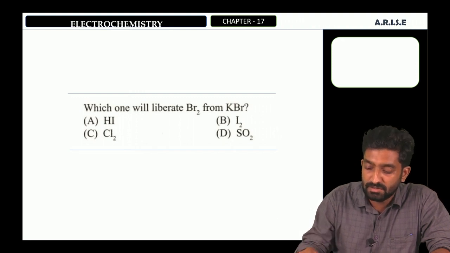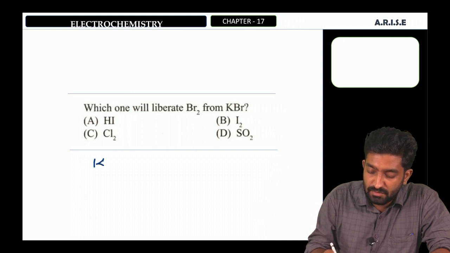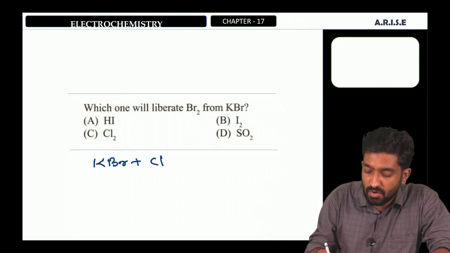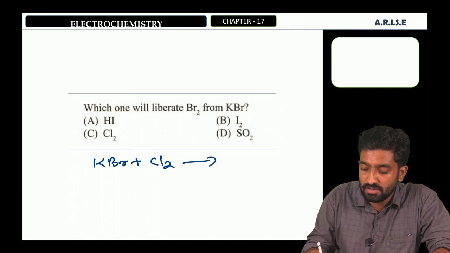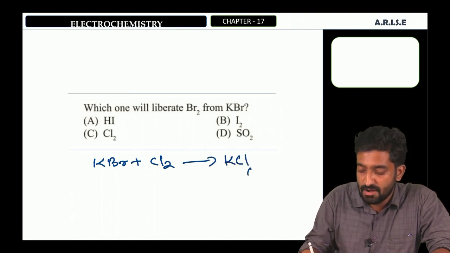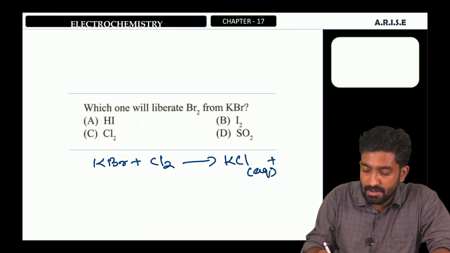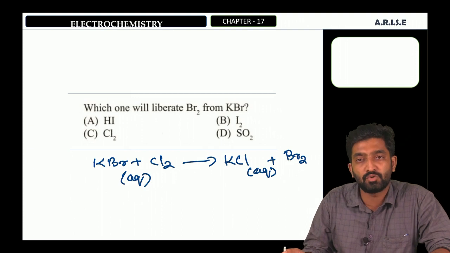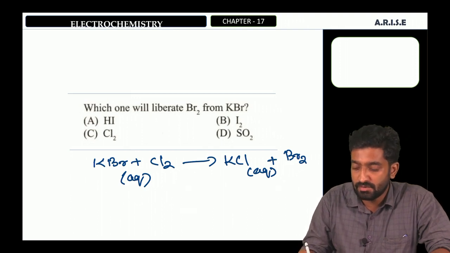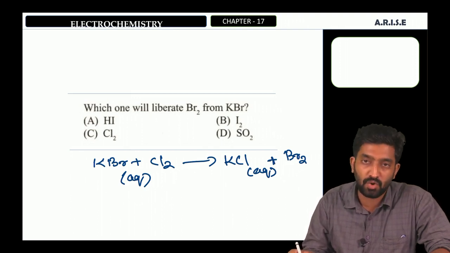That is, due to the high reactivity of chlorine, when KBr reacts with chlorine molecule, the chlorine will displace bromine and become KCl, and you will get the remaining byproduct as bromine.